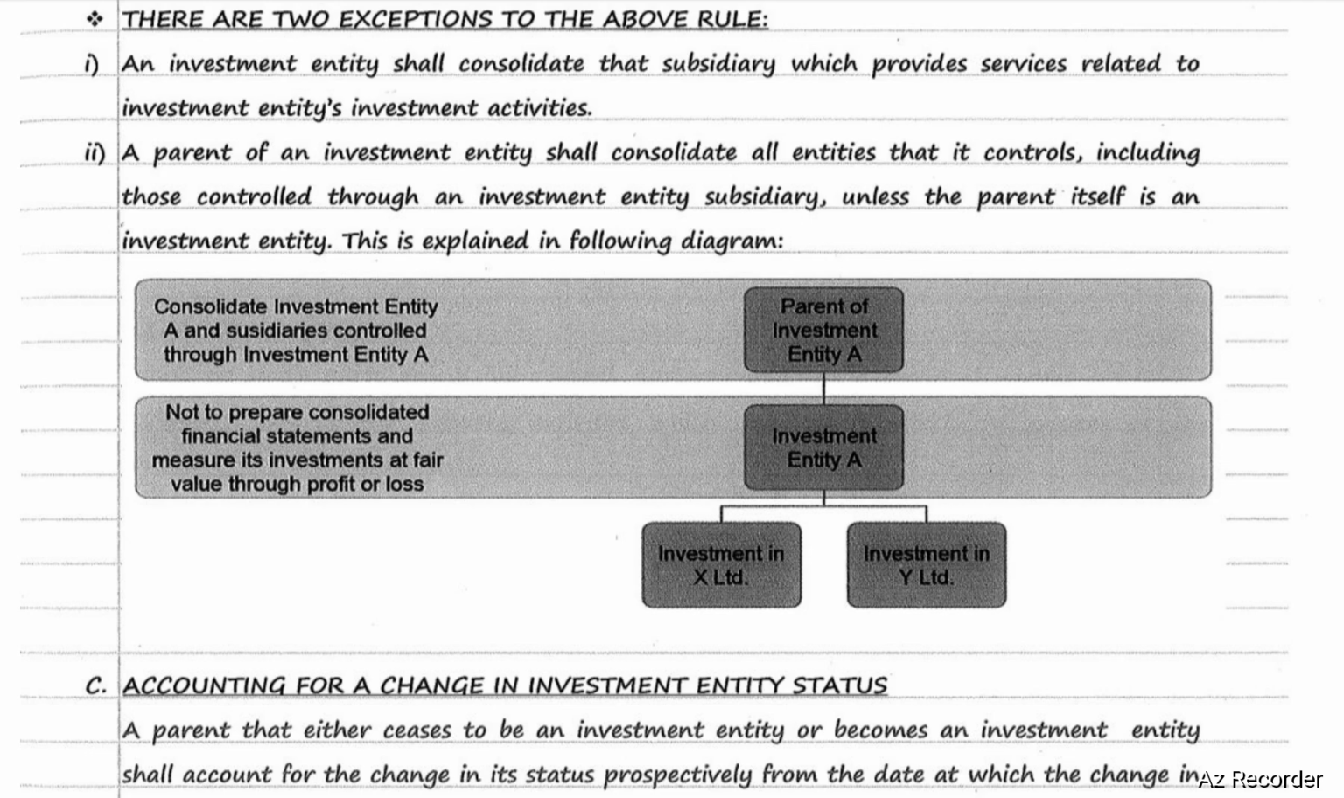For example, there is an entity A which is a parent of investment entity, and it made investment in X Limited and investment in Y Limited. We need to consolidate investment entity A and subsidiaries controlled through investment entity A. Investment entity A need not prepare consolidated financial statements and measures its investments at fair value through P&L account, FVTPL.